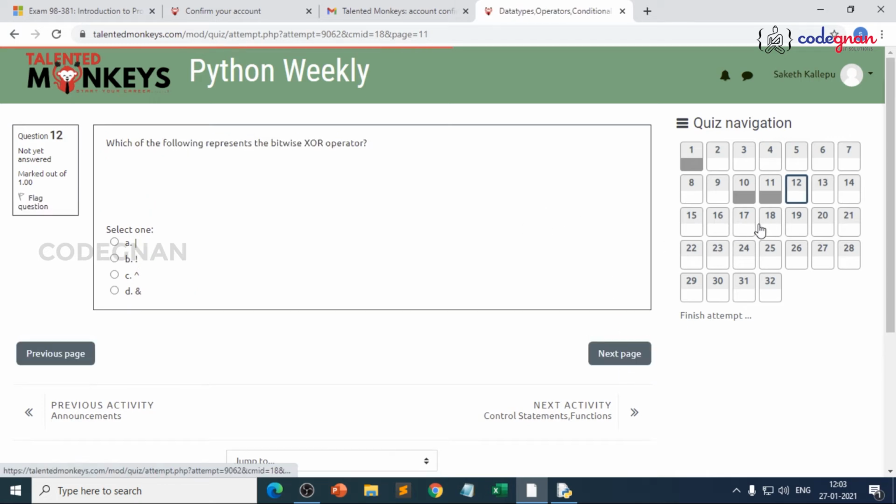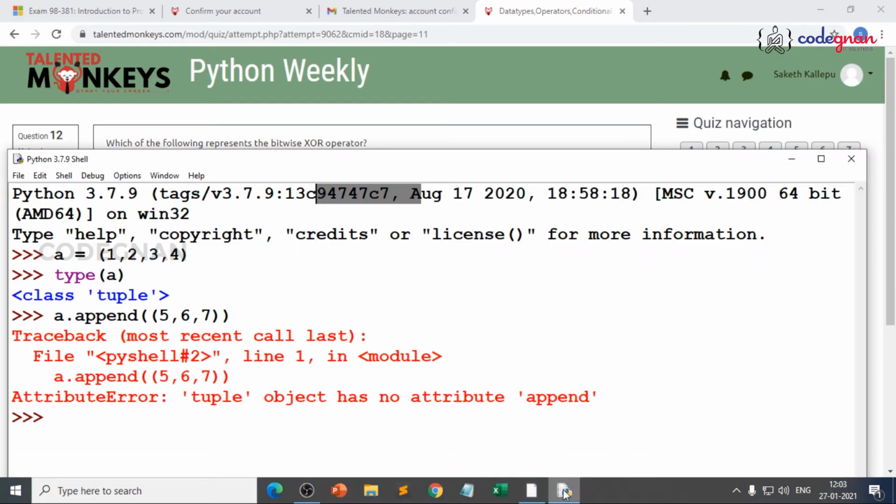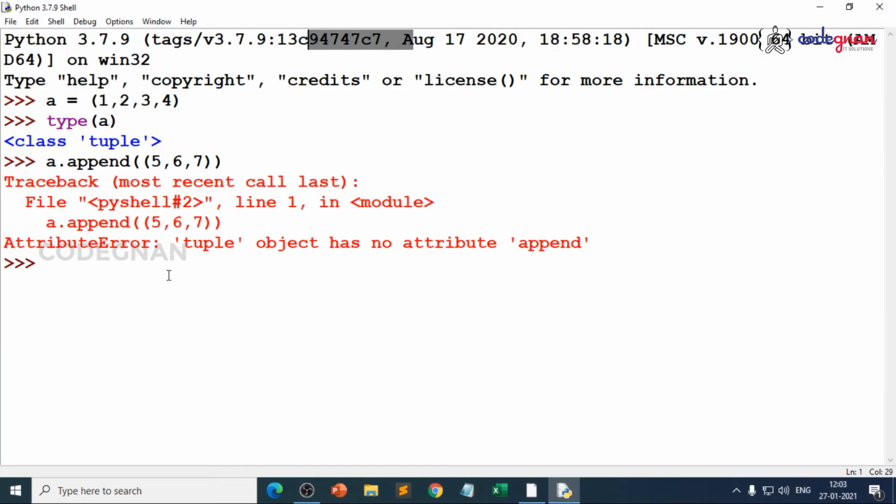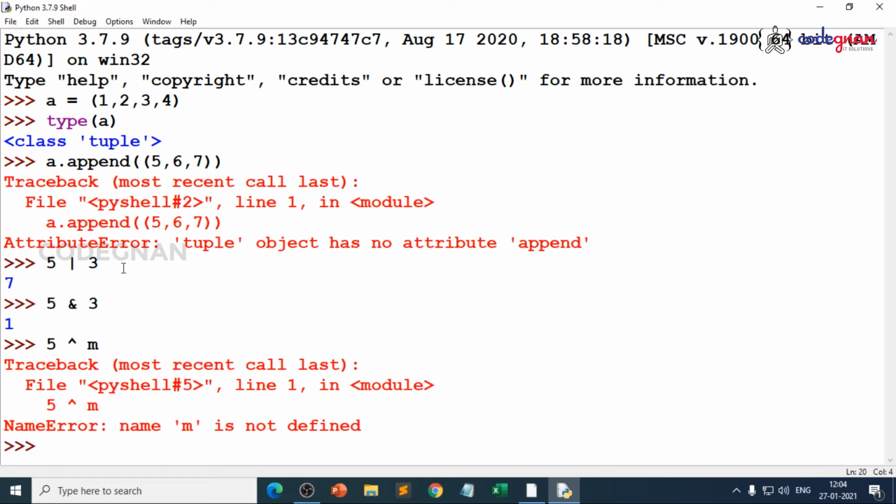Now let me choose some random one. Okay. Which of the following represents the bitwise XOR operator? If you remember, we have discussed bitwise operators: and, or, not, XOR, right? Simple. If it is XOR, it is obviously cap. Because if you remember, we have discussed bitwise operators, like if you take 2 bits like 5 bar 3, right? If it is 5 ampersand 2, like union, intersection, and 5 cap 3, sorry, 5 cap 3, right?